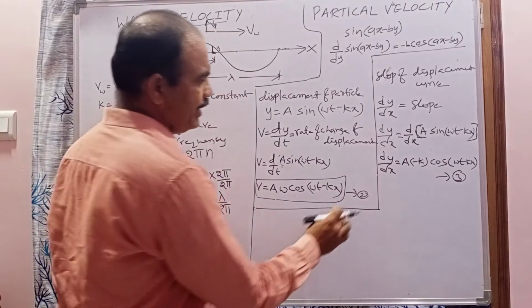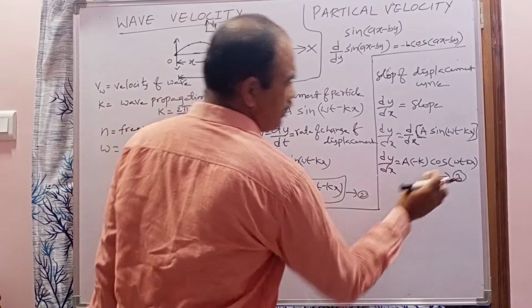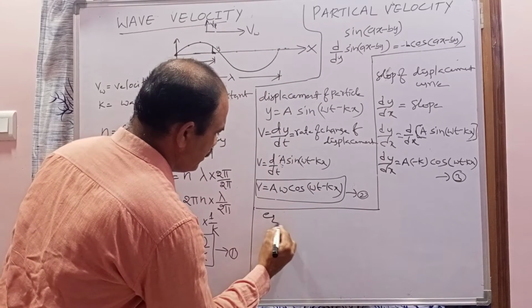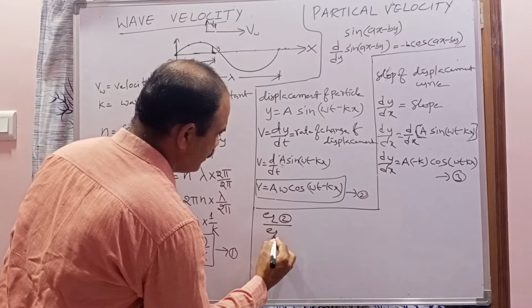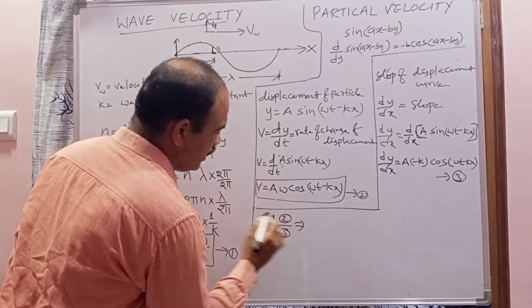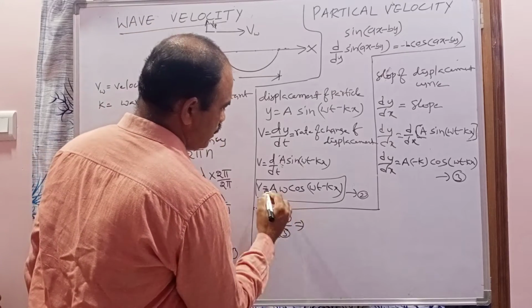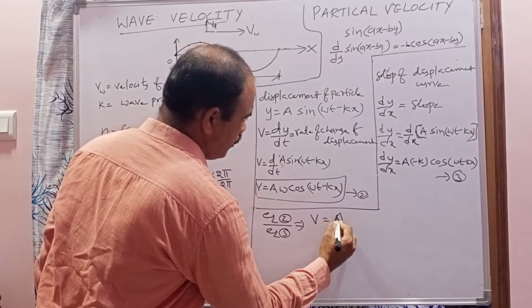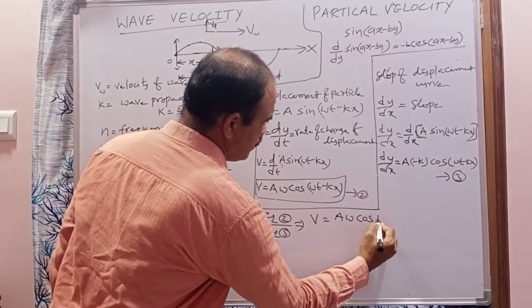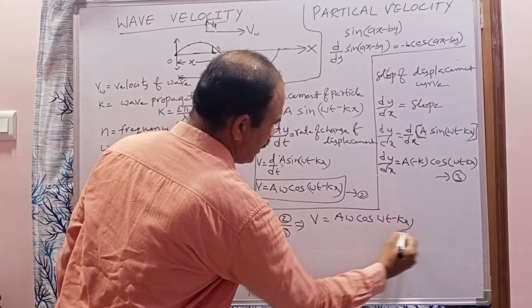Now I am dividing equation 2 by equation 3. What is equation 2? v equal to a omega cos omega t minus kx.